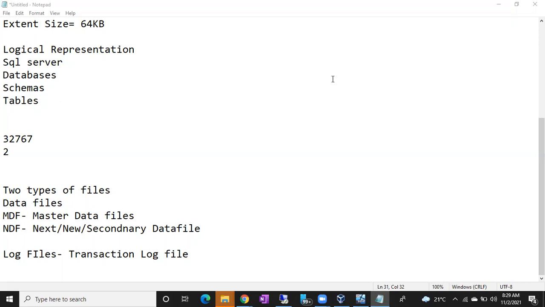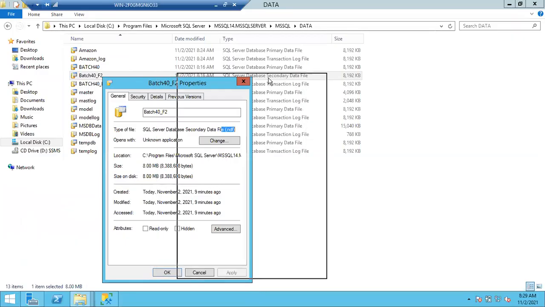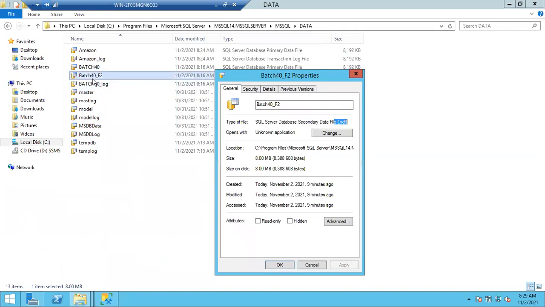So whenever I'm going to add a new file, I cannot add an MDF file again. While creating the files, I did not change it to MDF or NDF. Simply, I added a second file, and automatically it was created as .ndf. Only one MDF will be there per database.